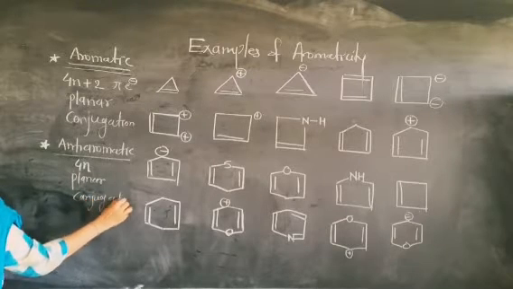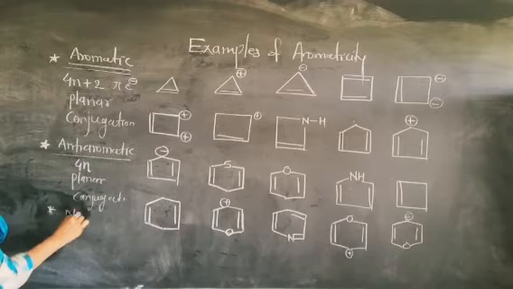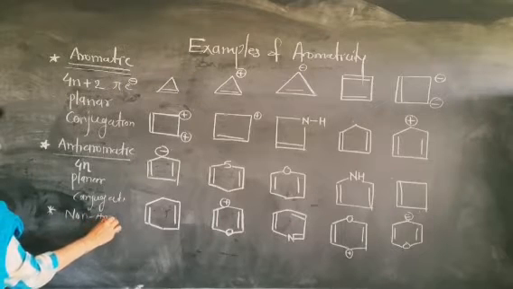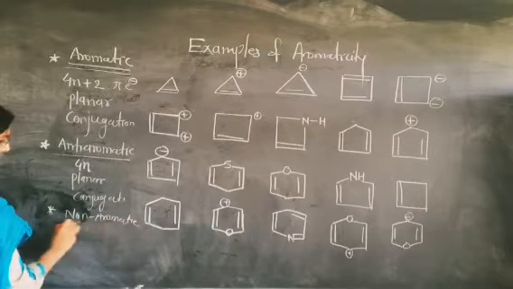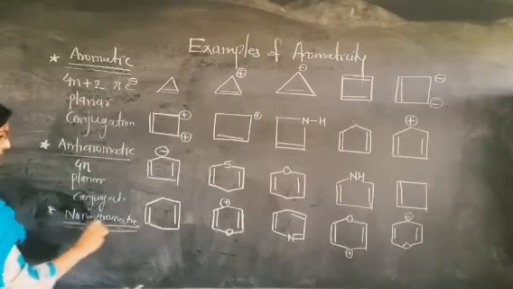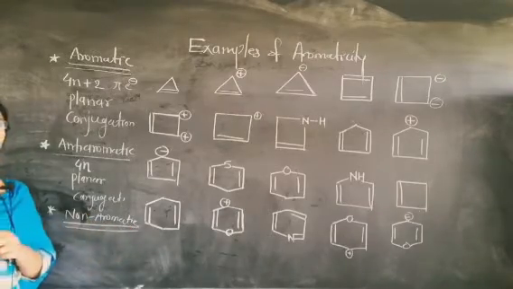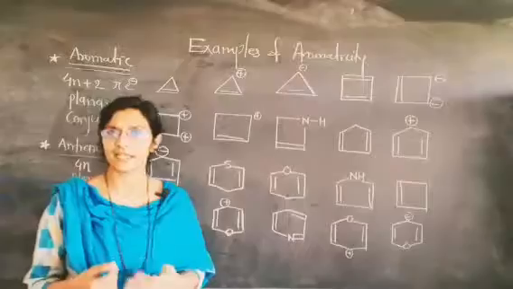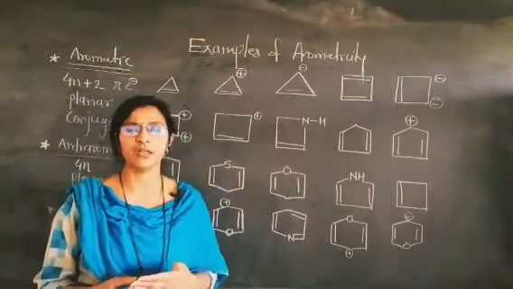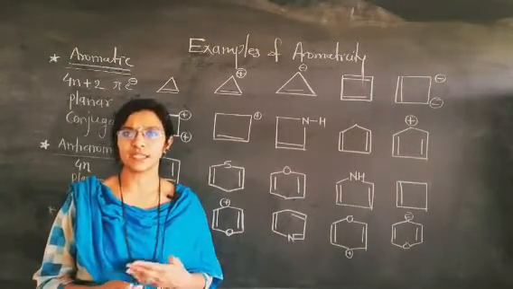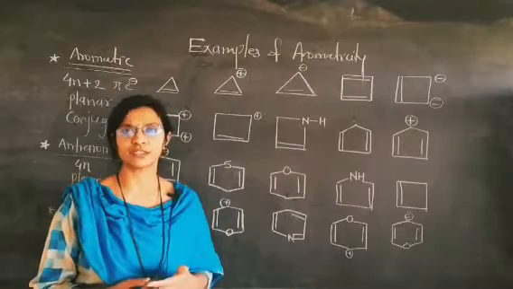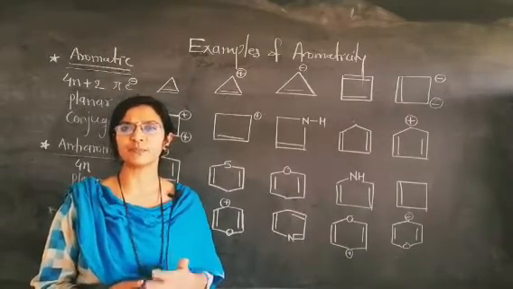Okay, and the last one is the non-aromatic compound. So friends, a non-aromatic compound means suppose a compound carries double bonds, carries conjugation, and the compound is planar.